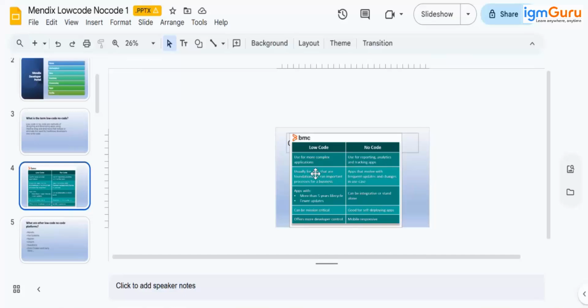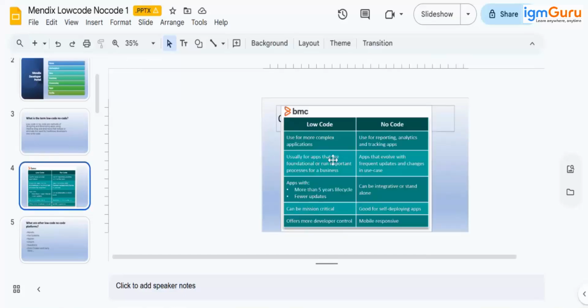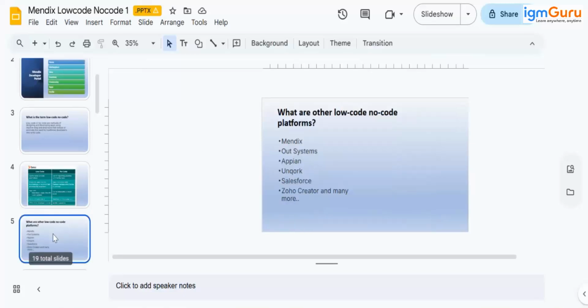What's the difference? Are you aware of online website builders like Wix.com and a few others? There we don't need to write any code. Everything is already available and is used for less complex applications. So all such tools come under no code. In low code, we have to write code, but with drag and drop. Simply, instead of writing, we configure the components.